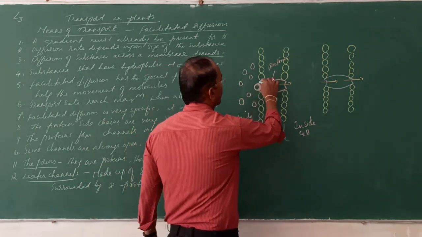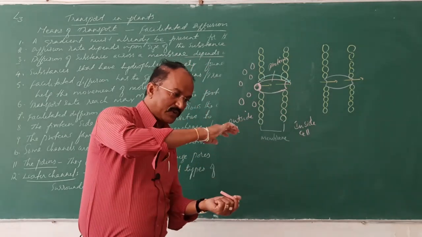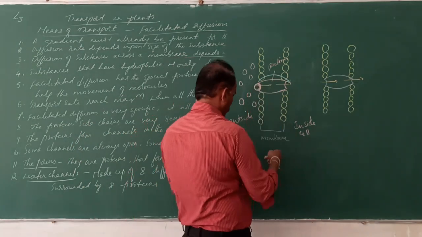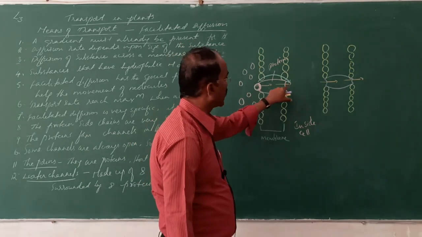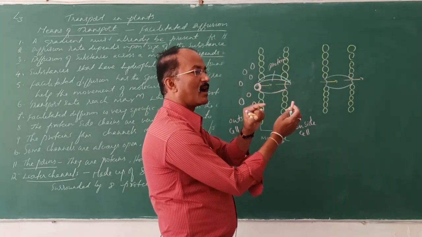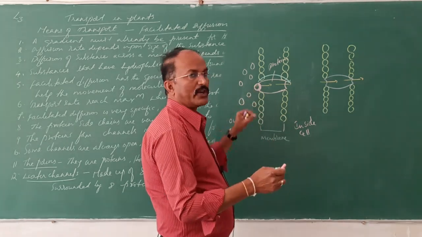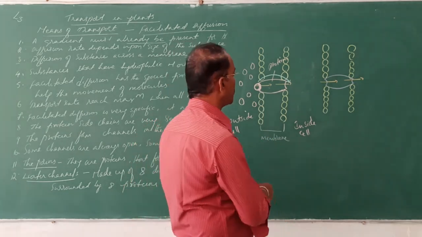Now this protein rotates and turns towards the inner face of the cell, and the solute is released into the cell.